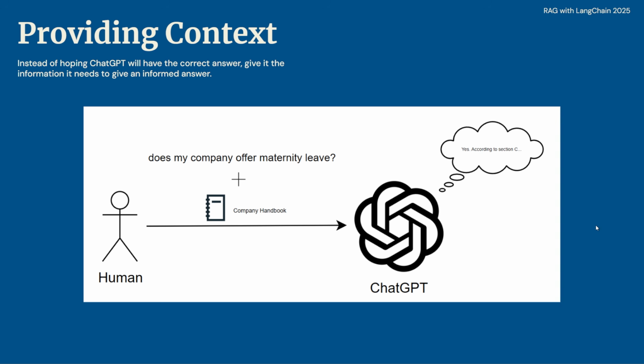Another good example is if you're trying to have an application that can answer questions about your company's handbook, specifically something for your company. Obviously, ChatGPT doesn't know anything about that. So, what you could do is every time you ask a question to a large language model, you also give it the context it needs to answer the question. In this case, the original prompt question along with the handbook, and it will use that together to answer the question accurately. That is the basic idea behind RAG, Retrieval Augmented Generation. So you ask a question, it retrieves relevant information, it combines that relevant information with the original question, and then ChatGPT will use all of that combined to give you an answer.